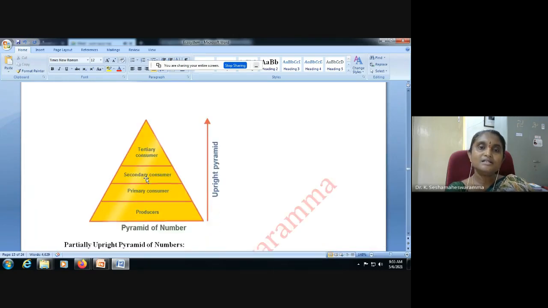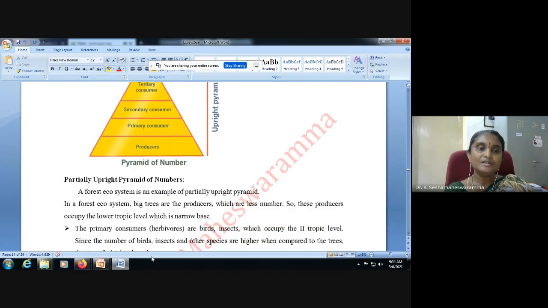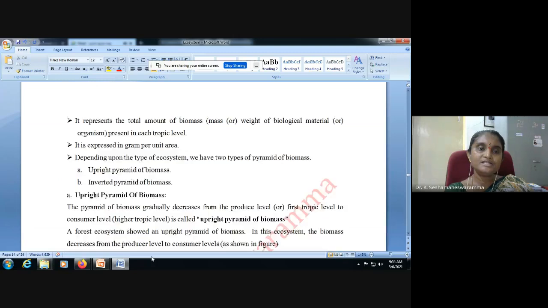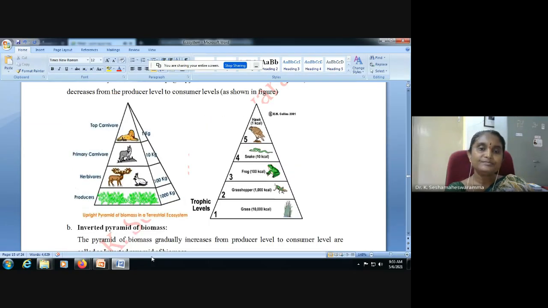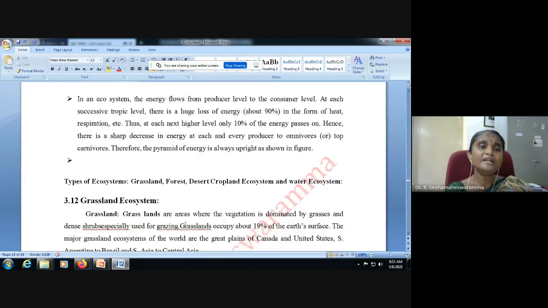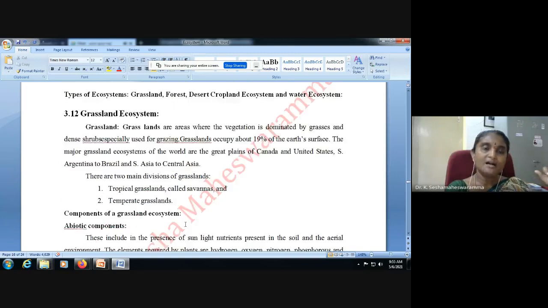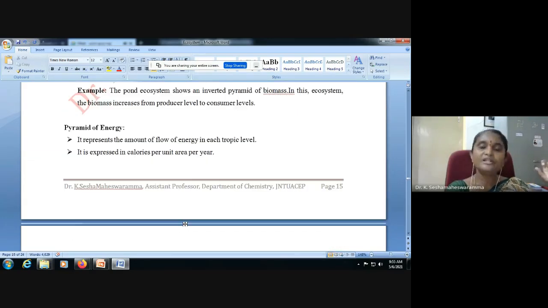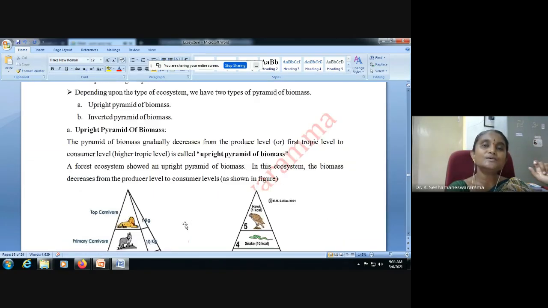See here, this is the upright pyramid. Here the population is more, the number is more, then decreasing, decreasing, decreasing. Then the partially upright pyramid is like this, a little. Inverted pyramids are completely inverted, completely changed. That is not a healthy ecosystem.